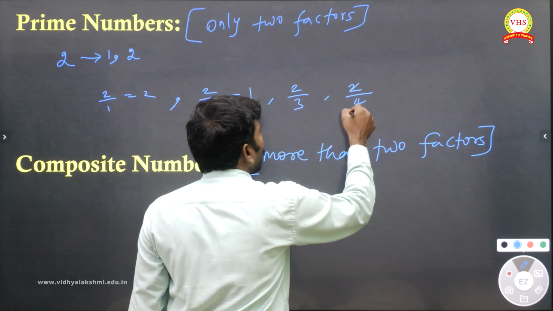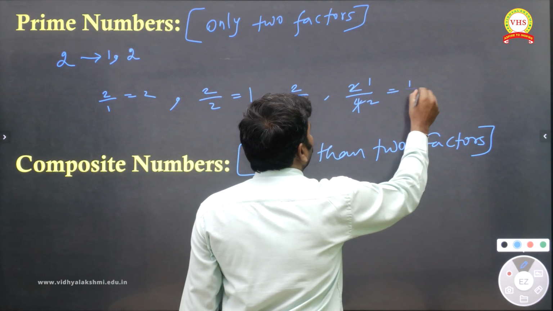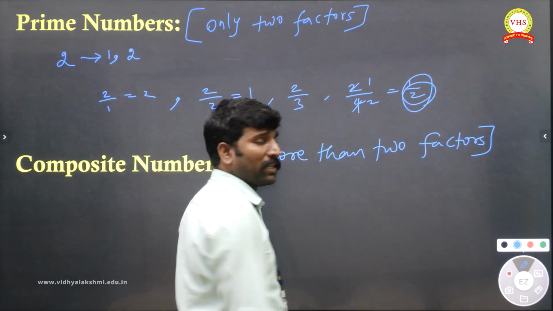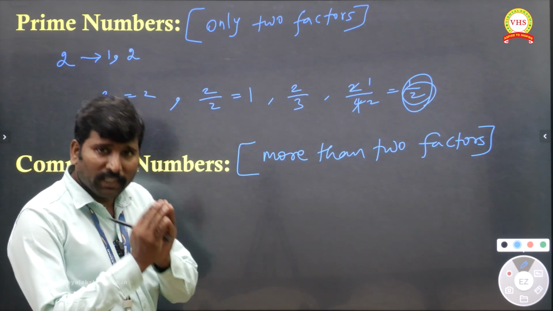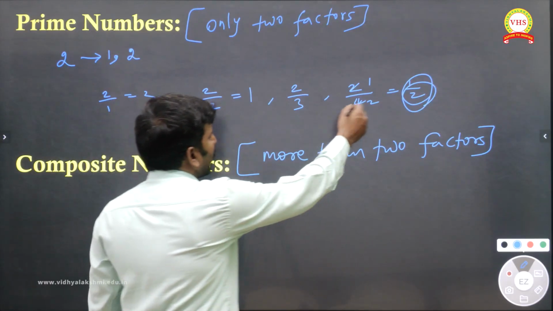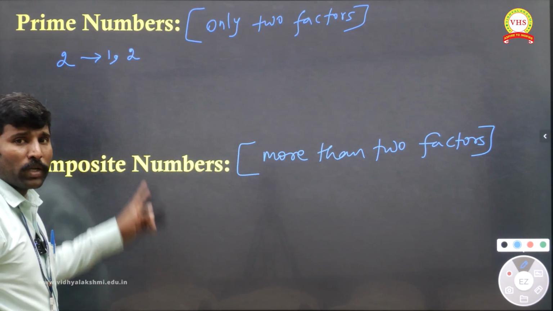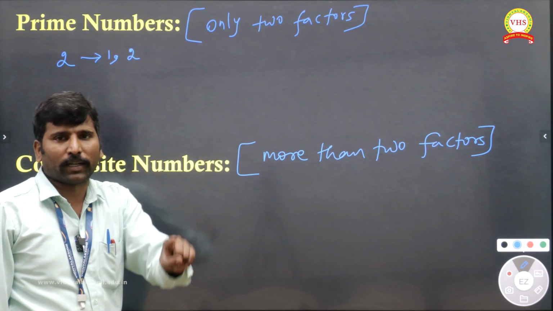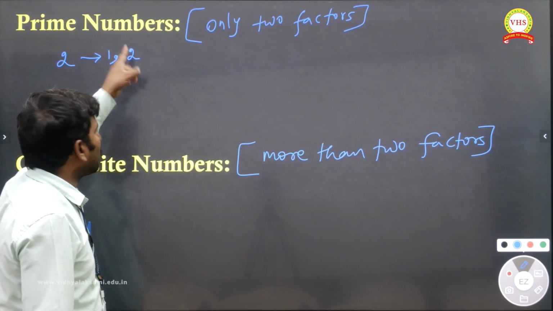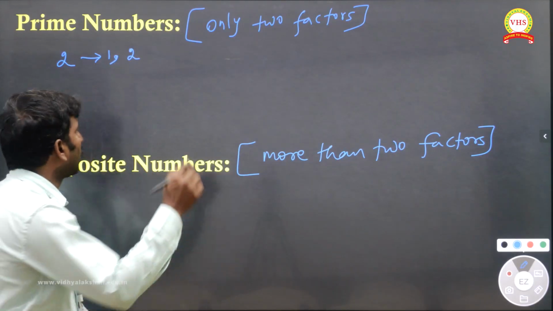And 4 is dividing, but we get a remainder. It should be exactly divisible, I said. Hereafter, whatever number you give, it will not divide. So number 2 has exactly 2 factors: 1 and itself.